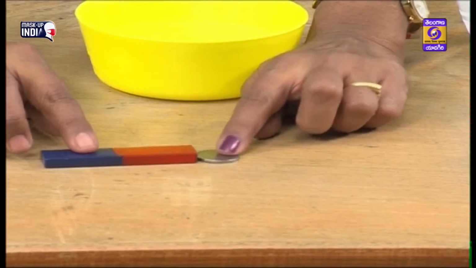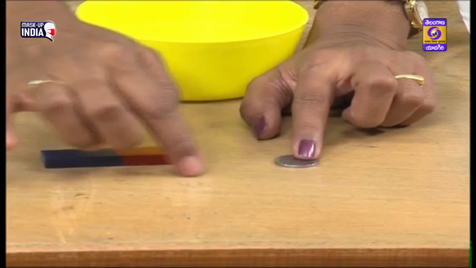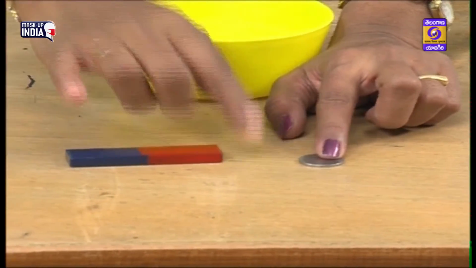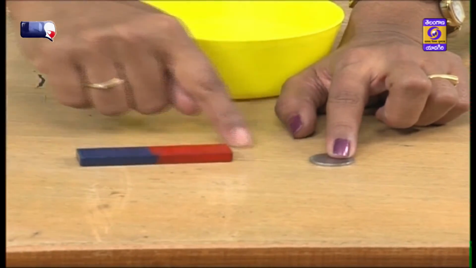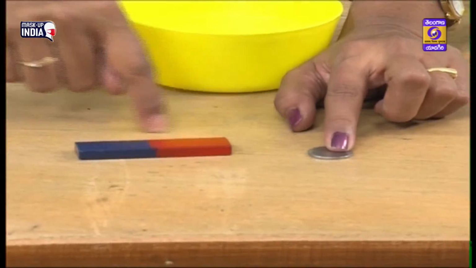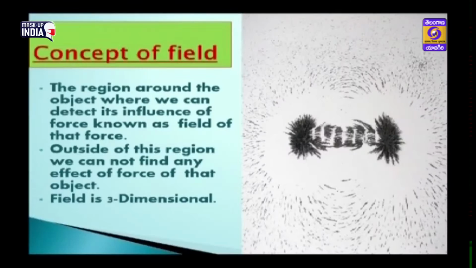Means what? Up to this region only, the magnetic force influences. The region around the object where we can detect its influence of force is known as the field of that force. Out of this region, there is no effect of force.